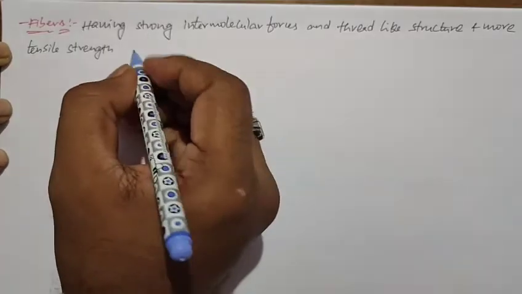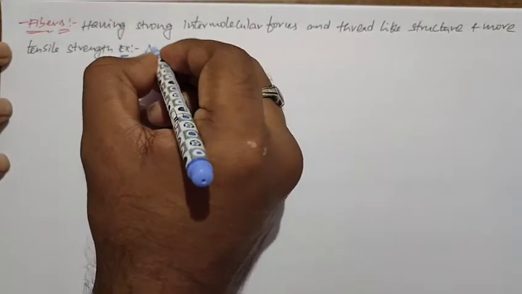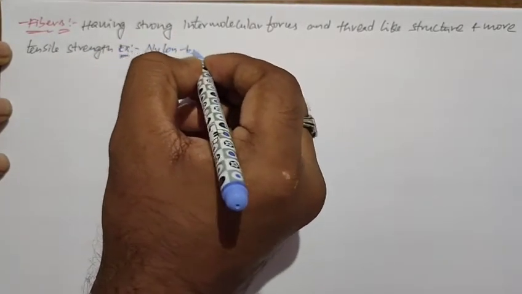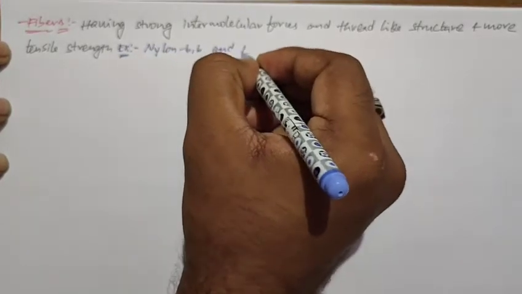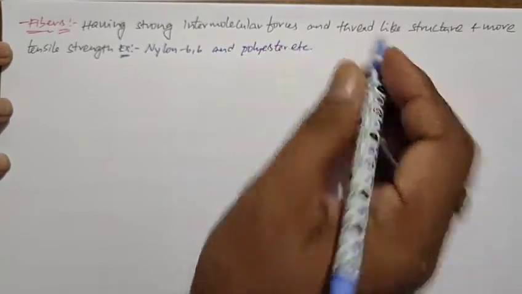If you take the examples of fibers: polyester and nylon 6,6. Nylon 6,6 and polyester are examples of fibers.